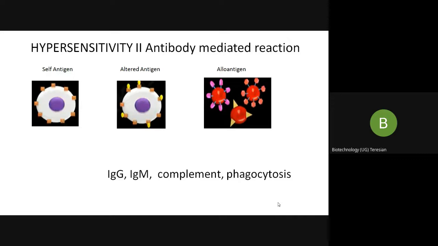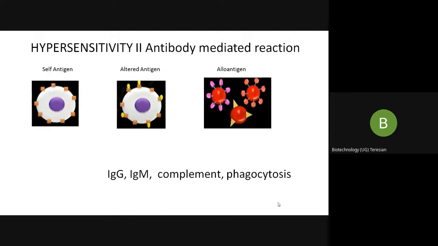They are non-self antigens from the members of the same species. For example, the Rh blood group. So we all belong to the same species. We all have a blood group, but my blood group and your blood group differ because of the type of antigens we carry or even the Rh antigens we carry.